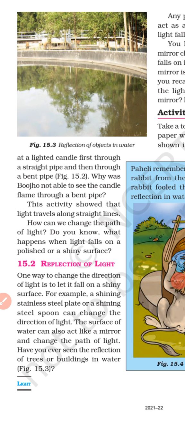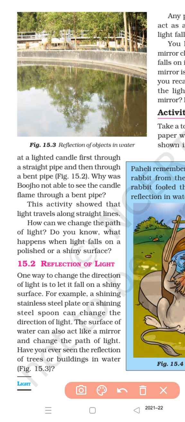So when light falls on the surface of an object, the object sends the light back. Just like this.